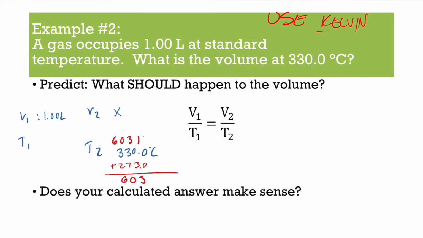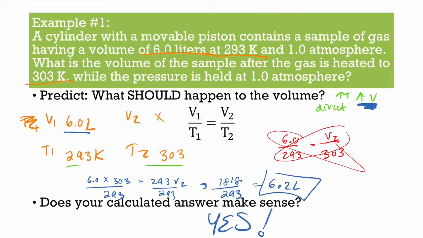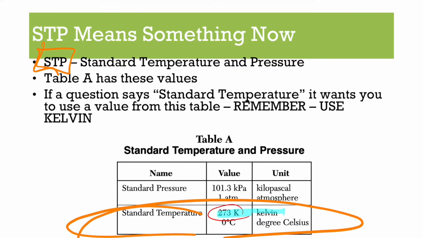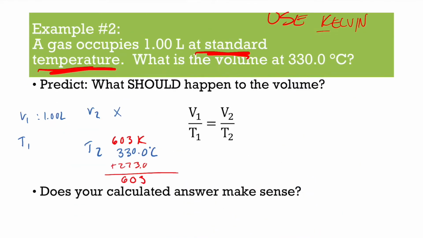Okay, so 603K is our T2. But now you're still like, I only have 2 of the variables. Where is the third one? At standard temperature. If we go back, remember that's 273K. So standard temperature, STP, that means something: 273K. So now you have all that you need to set this up.